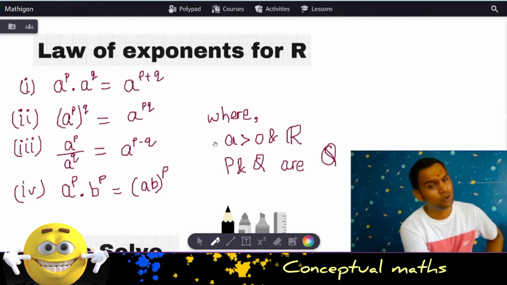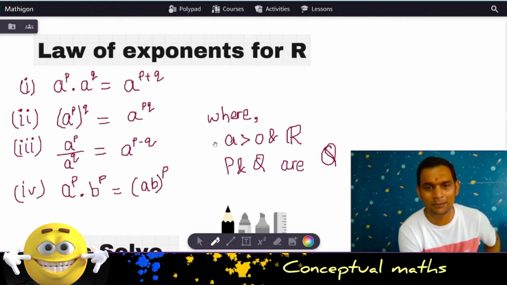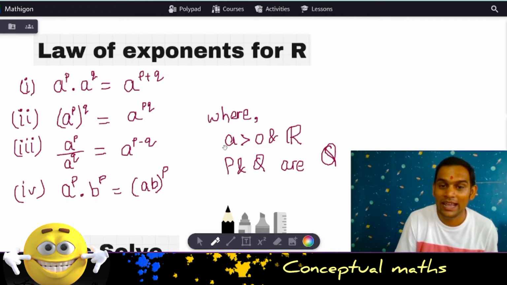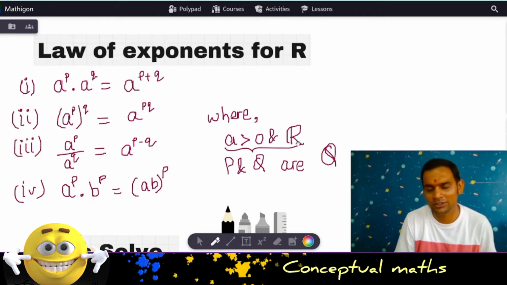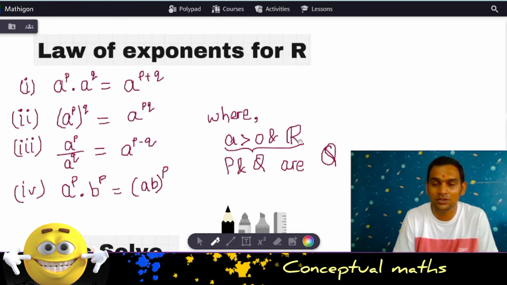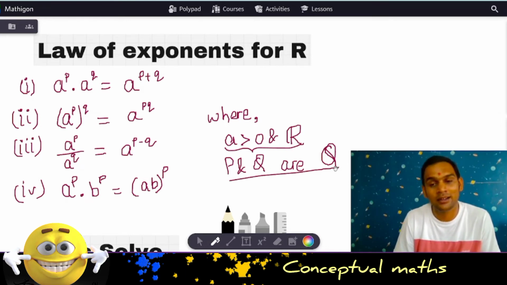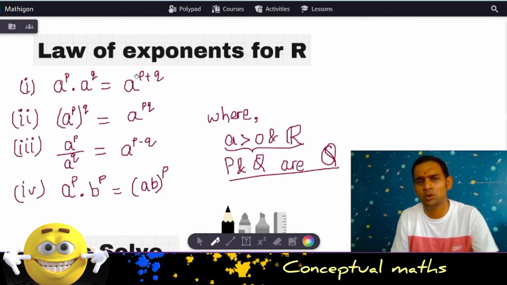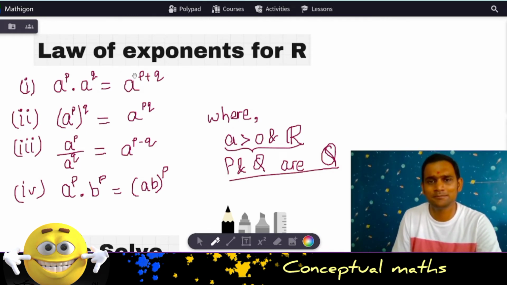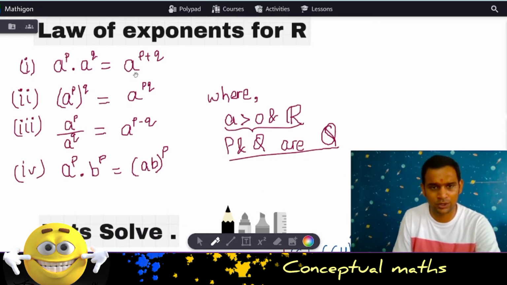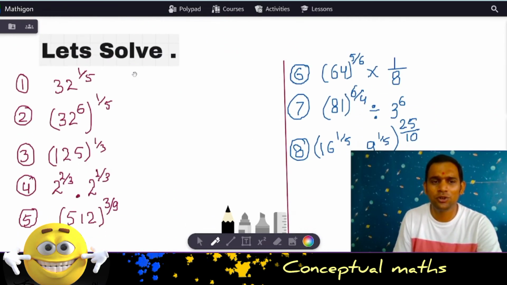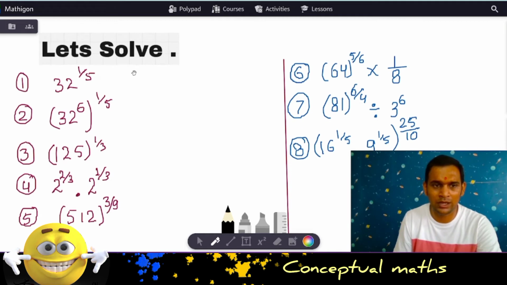So over here, the rules remain exactly the same. The only thing is that over here, a is greater than 0, so we are only dealing with positive real numbers, and p and q are rational numbers. The powers are obviously rational numbers. We do not deal with irrational powers for now, right? So now let's solve a few questions based on what we have discussed.